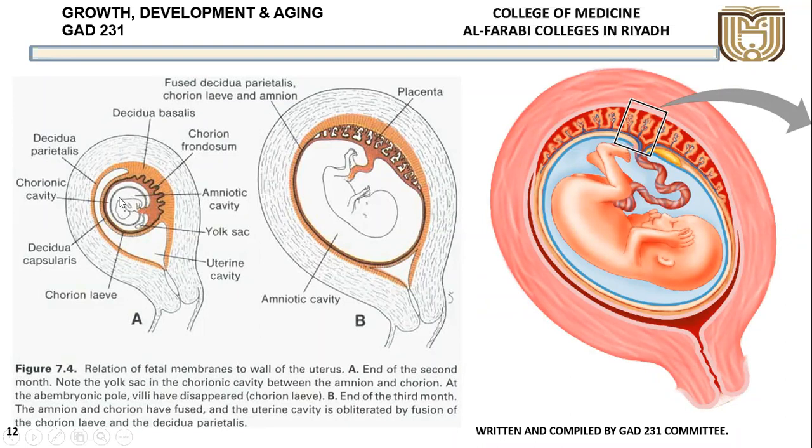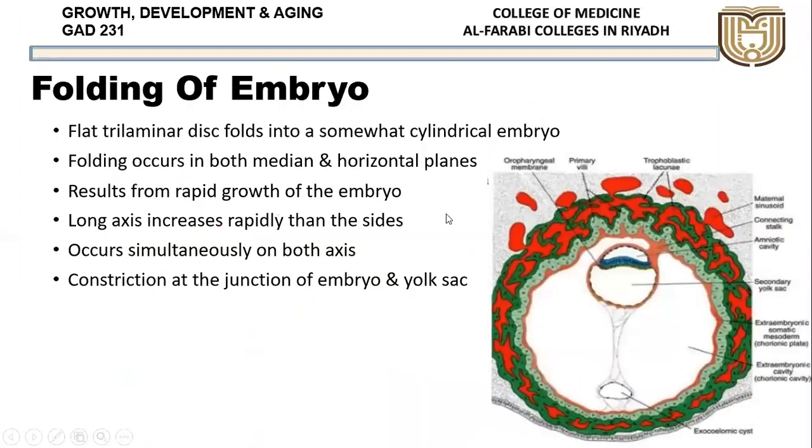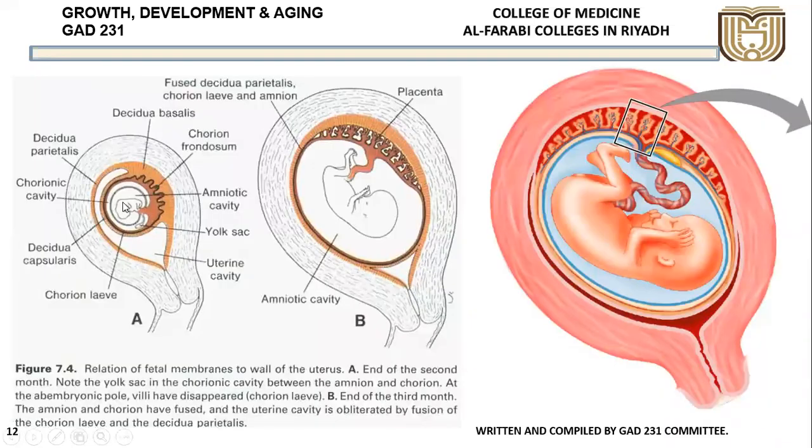Now the amniotic cavity is covering the embryo completely, with the foldings on either side. The amniotic cavity, which was initially a very small cavity, now with the folding of the embryo starts covering the whole of the embryo, and the yolk sac becomes very small. Here you can see the yolk sac. It is not necessary in a human being, because the placenta will provide the nutrition to the fetus, so it has become very small.